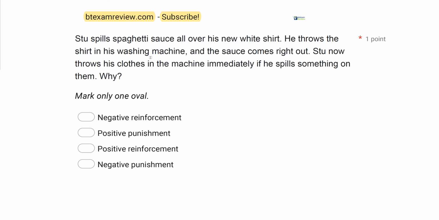Stu spills spaghetti sauce all over his new white shirt. He throws the shirt in his washing machine and the sauce comes right out. Stu now throws his clothes in the machine immediately if he spills something on them. Why? All right, so we clearly have a behavior question. And in a behavior question, we always want to identify who are we looking at? Whose behavior? Sometimes you'll get questions with multiple people, multiple behaviors. So let's start with who.